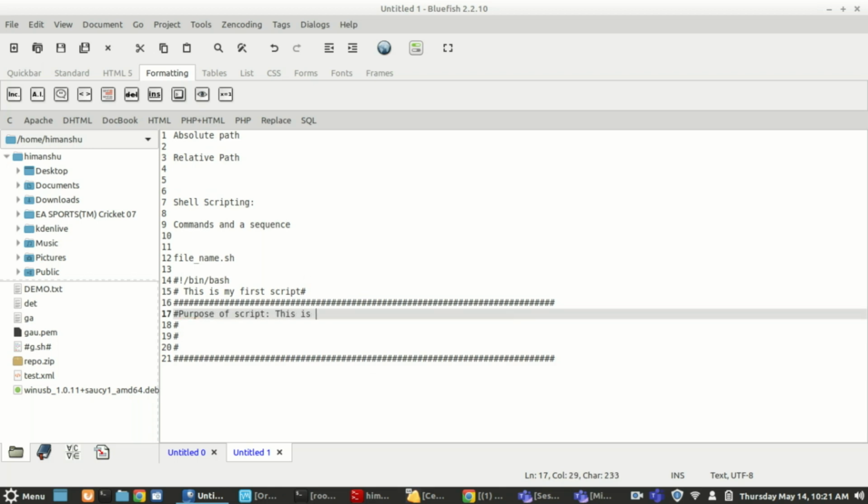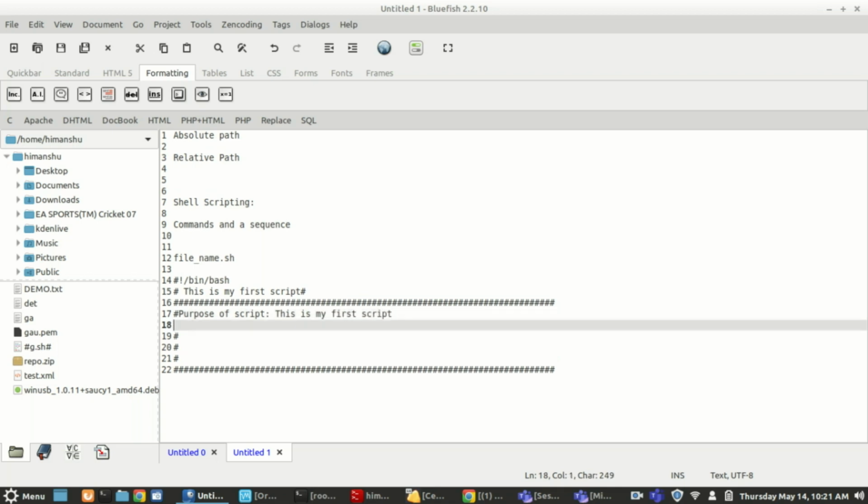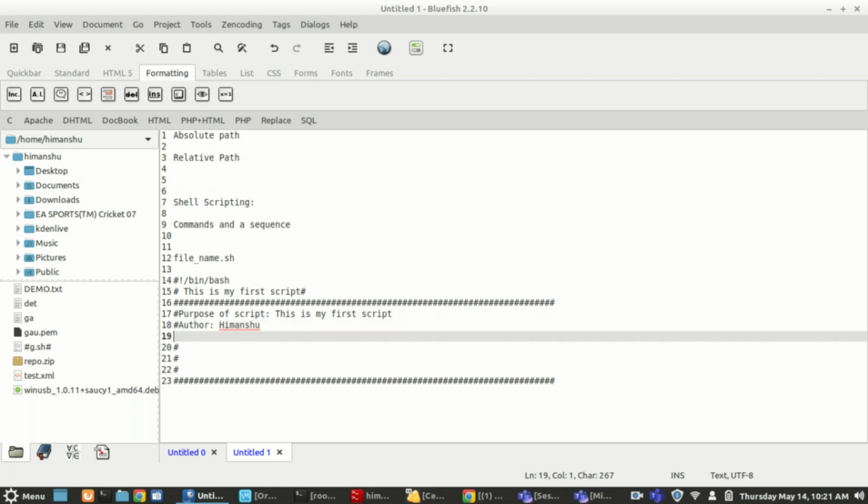This is my first script, so that anyone accessing this script later on should know what the script was made for, and who made it. I will say author. Let's say the author is Himanshu, who has made this script. Let's say date, when was this created? 14th May 2020.